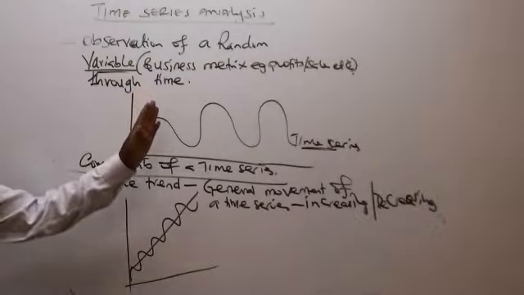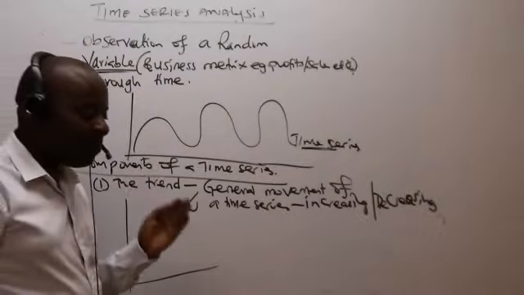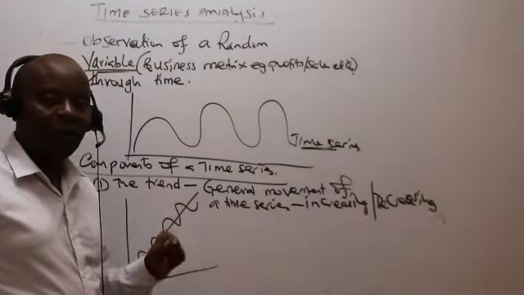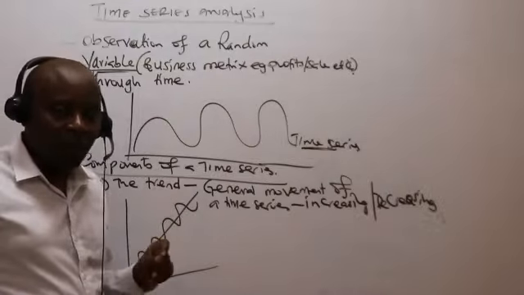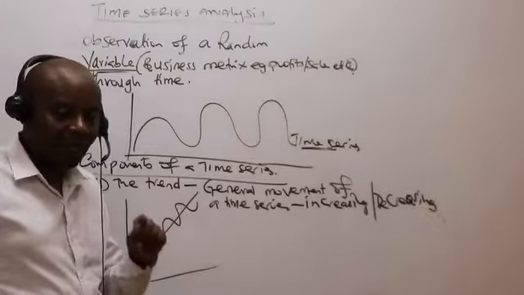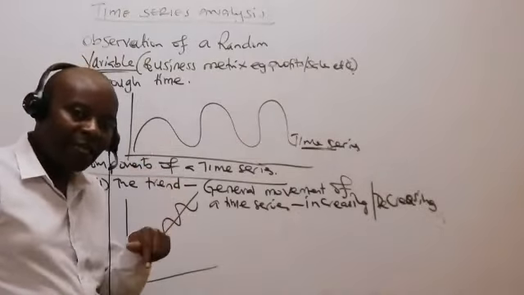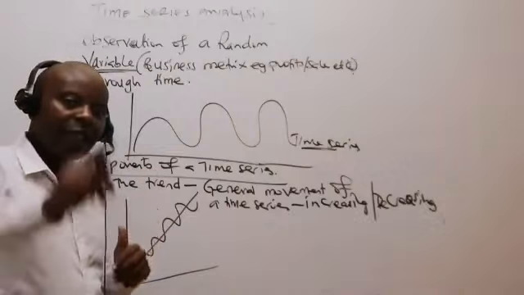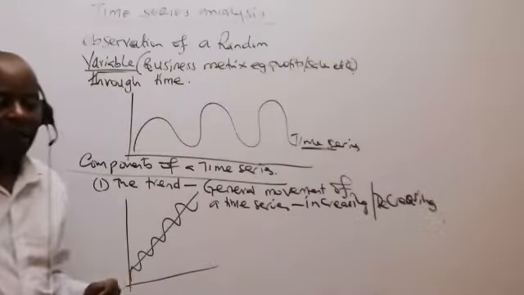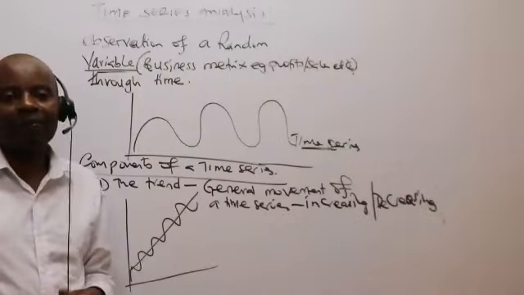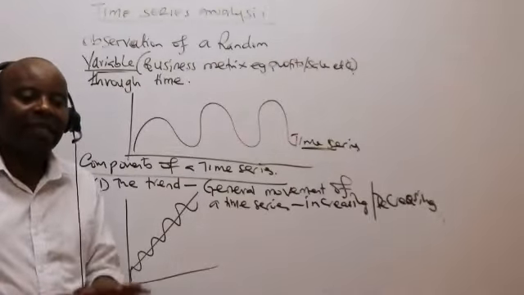Like that. For instance, ladies and gentlemen, if you're to measure some metrics, like for example, smoking amongst ladies in Kenya. The three of you, what do you have to say about smoking amongst ladies in Kenya? Generally, is the trend increasing or decreasing? It is increasing.